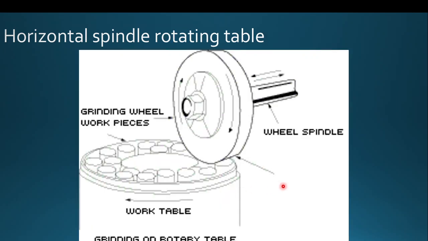In the same way, we can have the horizontal spindle rotating table machine also. Here the axis of rotation of the grinding wheel is horizontal, and the table is not a reciprocating table, it is a rotating table. So a number of workpieces can be ground at a time by using the rotating table.